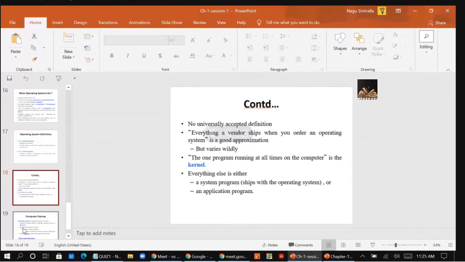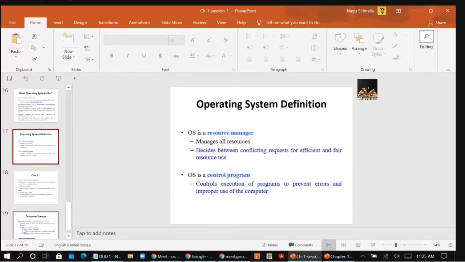The user view of the computer varies according to the interface being used. I already told you in the last class, there is no PPT for this, but just make a note of these different interfaces. The user view of the operating system can be viewed according to the interface being used. Please make a note of it.